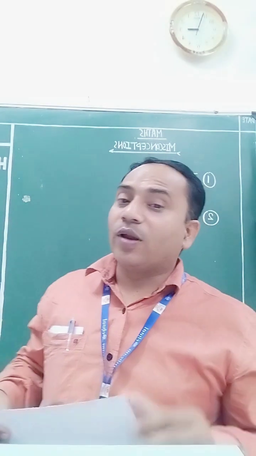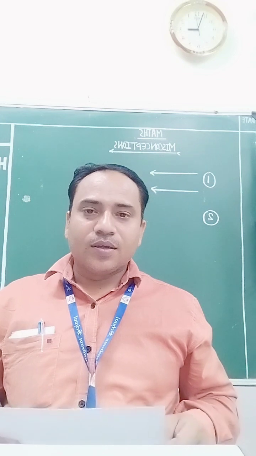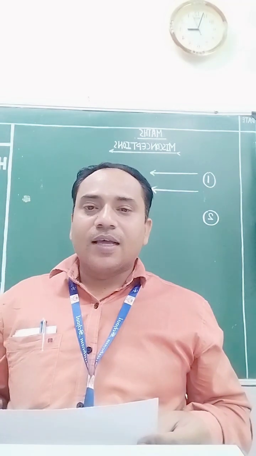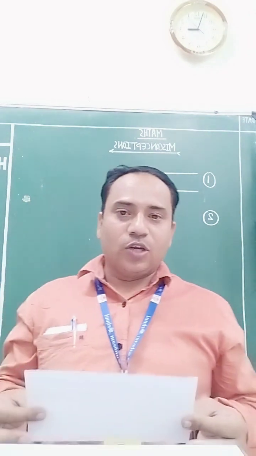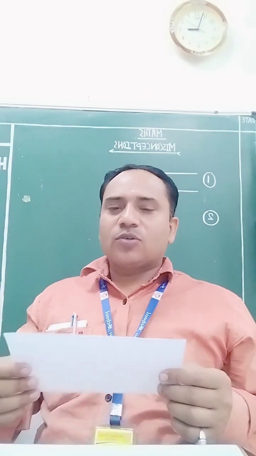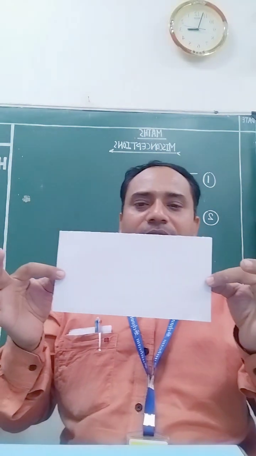The third question was: a rectangle has 4 lines of symmetry, students said. A rectangle has how many lines of symmetry? So 4 lines of symmetry, they know well. But there is a misconception. This is a rectangle, class.